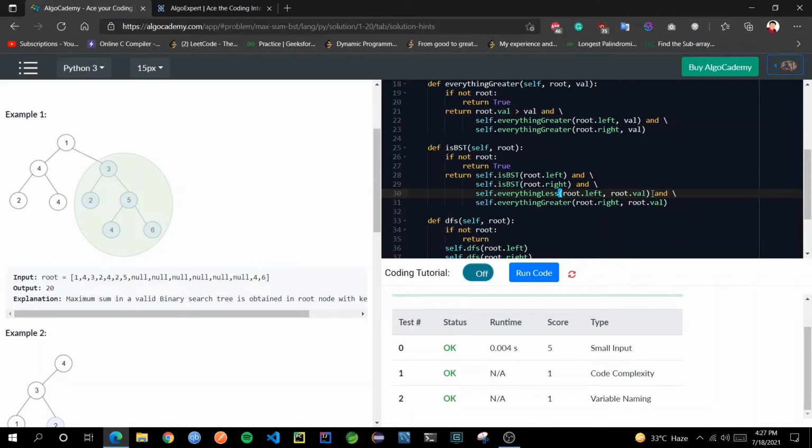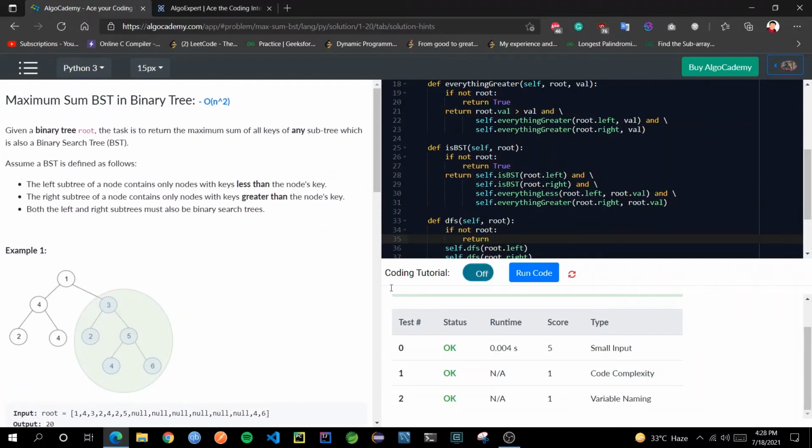Your naming convention of methods and your naming convention of variables should be meaningful. It is not like you just give random names like A, B, C, D, and so on and so forth. That is also being checked. If the naming convention you have used is not correct, it would have failed over here. So this is also one very unique feature which you won't get anywhere else. This is how this interface will work, and if you want to solve the problems, just come here and go through the steps one by one, and you can get all the possible solutions of any particular problem from brute to the most optimal.